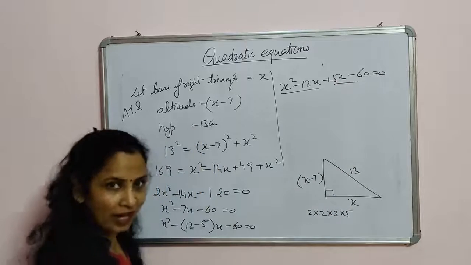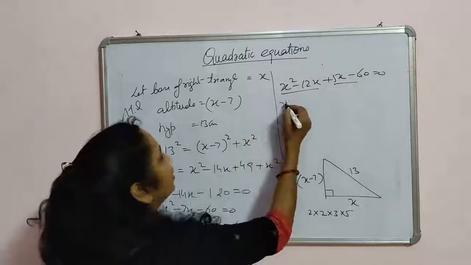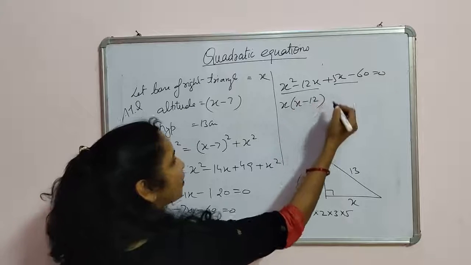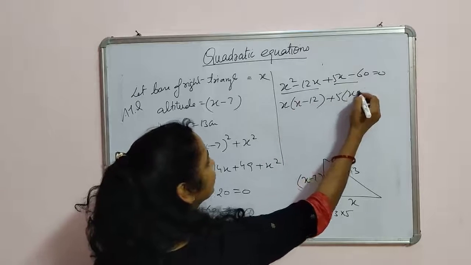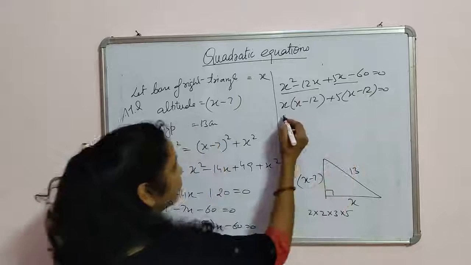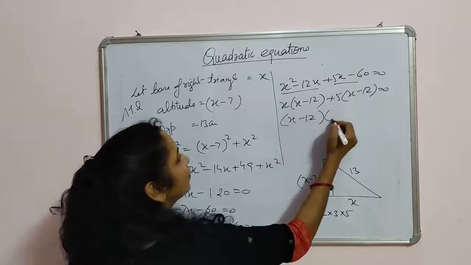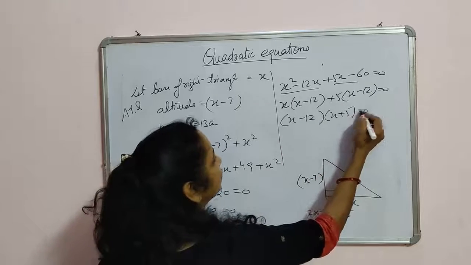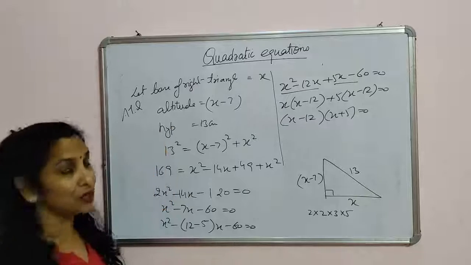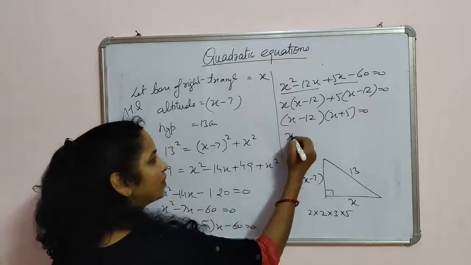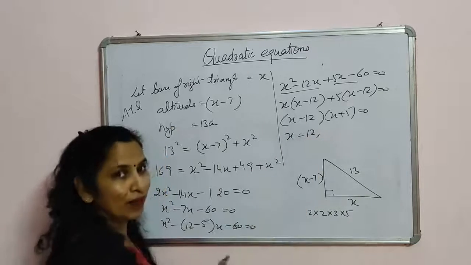Now again, the same thing, pairing and then taking common. Here x is common, you get x minus 12, and here 5 is common, you get x minus 12 is equal to 0. So the factors are x minus 12 and x plus 5 is equal to 0. So these are the factors. So you can say the value of x will be 12 or minus 5.